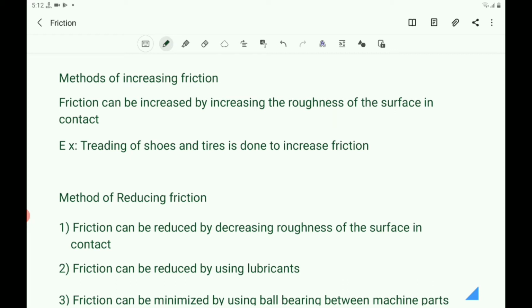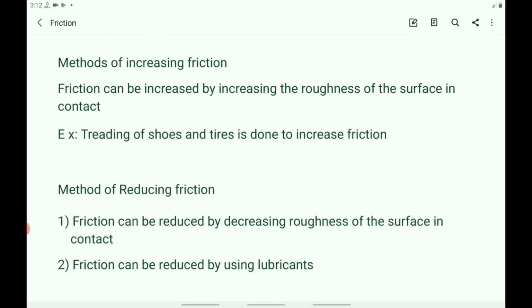And what are the methods of increasing friction? You know that the situations in which friction is desirable are in walking and in the movement of vehicles. Here you know that without friction you would not be able to walk. The wheels on a vehicle would have no grip on a road surface and the vehicles would not be able to move forward. So to increase the friction, what do you have to do?